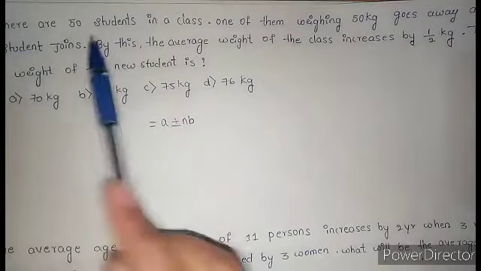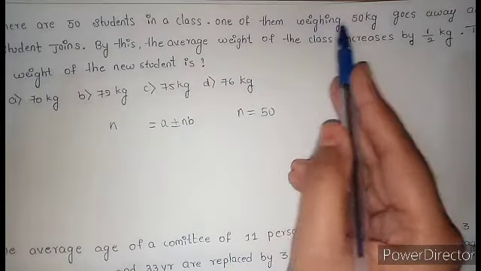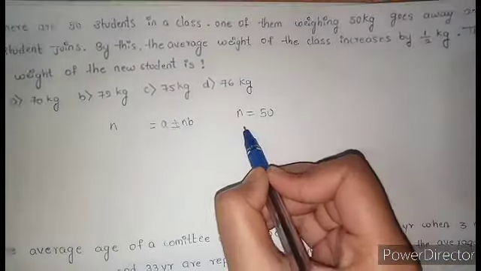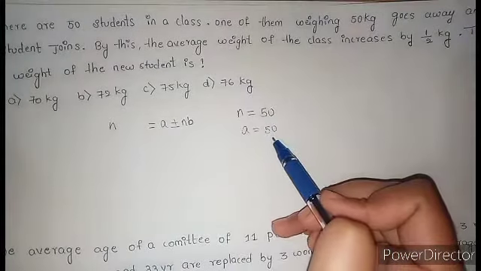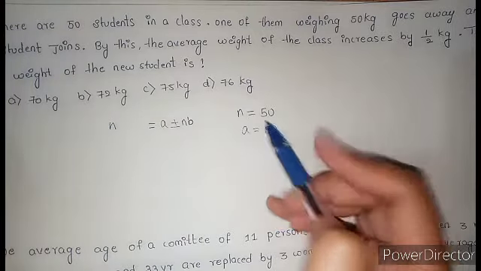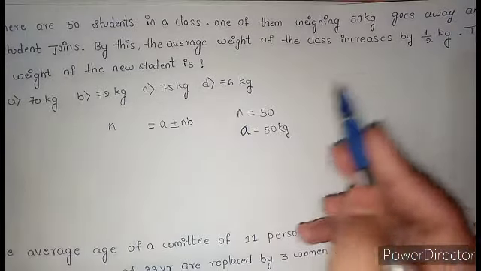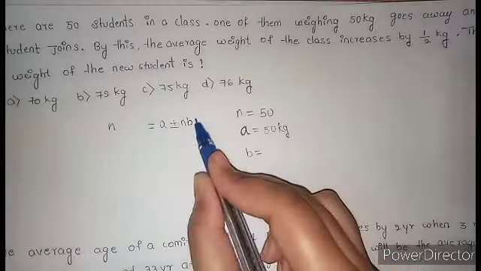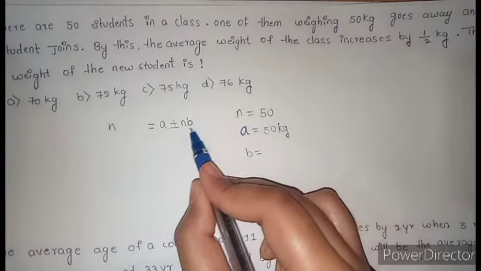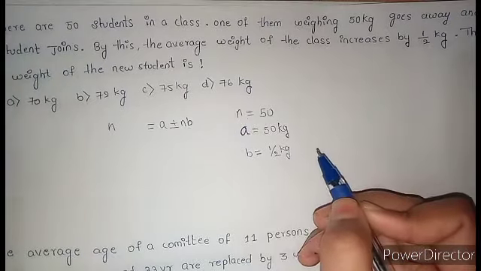19th question, 50 students are there. So N is equal to 50. One of them weighing 50 kg, that is A. A is 50 kg. The person who goes away from the group is A. And by this, the average weight of the class increases by half kg. Weight increases. Average, we need to take this B. B is the average, increases or decreases. This is the formula. That's it.